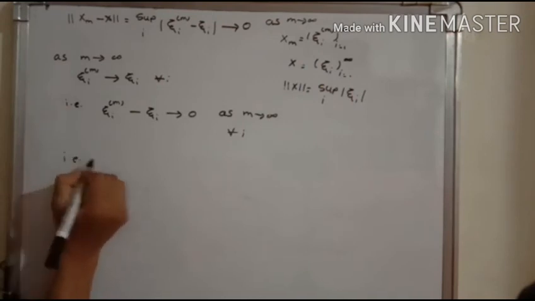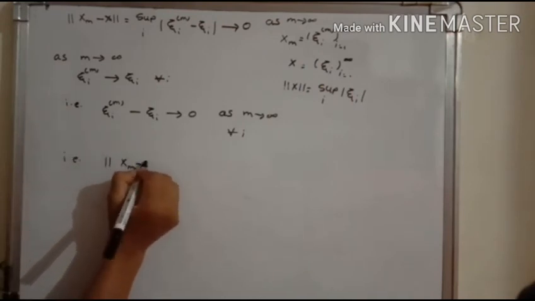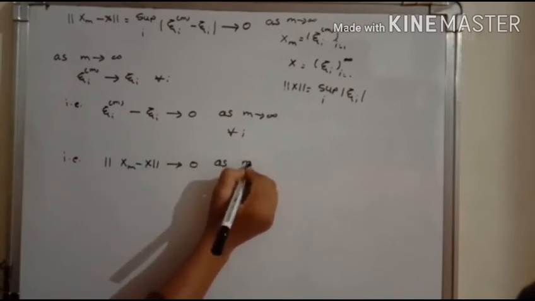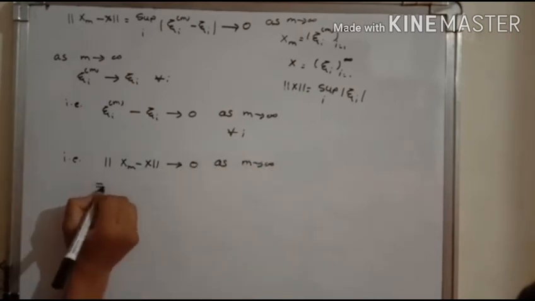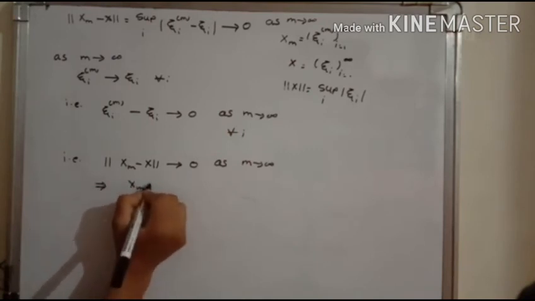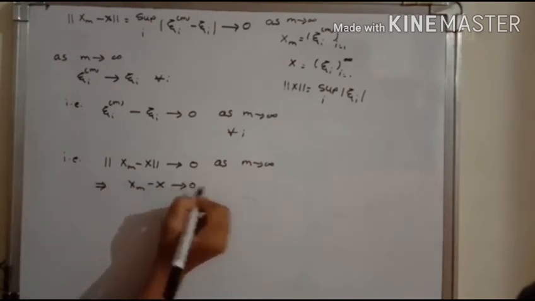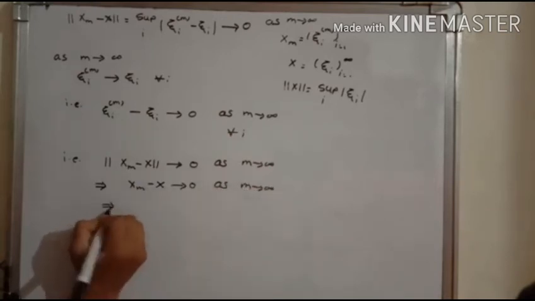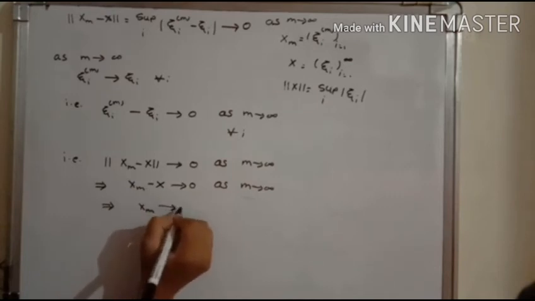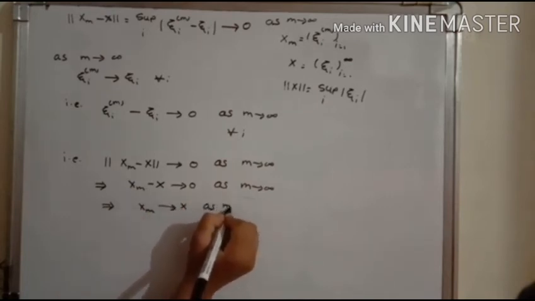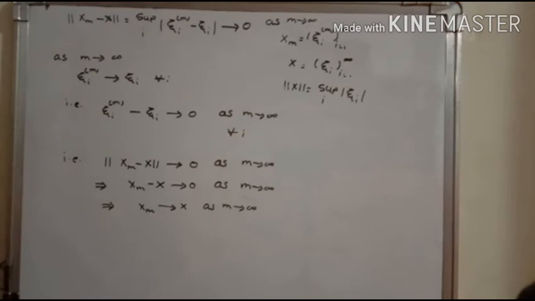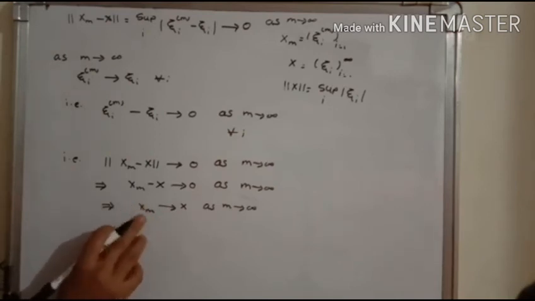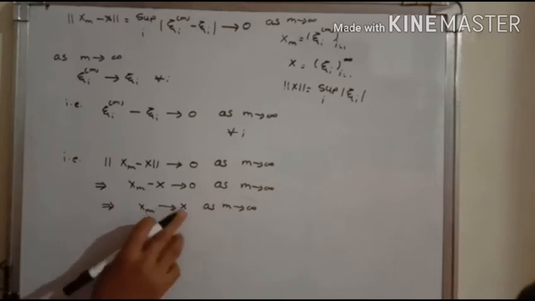That is, the norm of x^m minus x goes to 0 as m goes to infinity, and it implies that x^m minus x converges to 0 as m goes to infinity, that is, x^m converges to x as m goes to infinity. In this way, we show that our Cauchy sequence x^m in L infinity converges to this x.